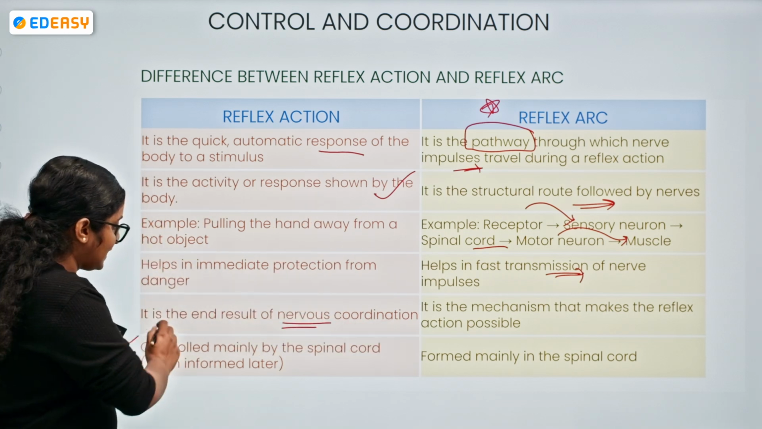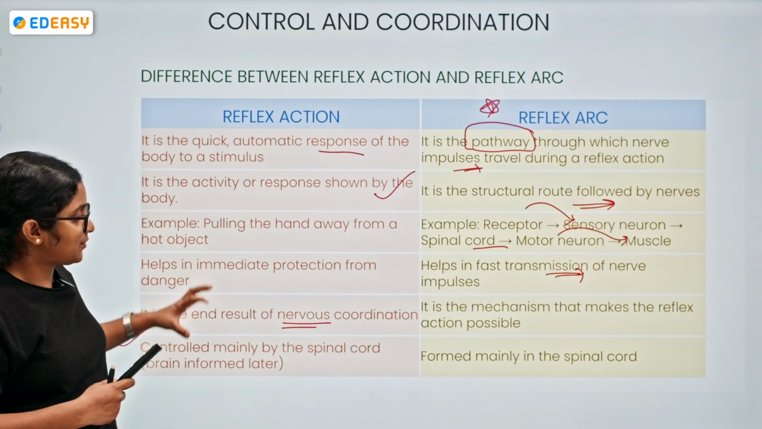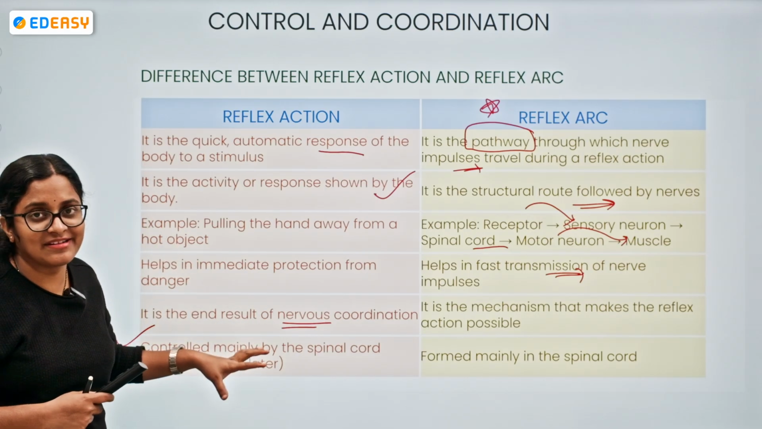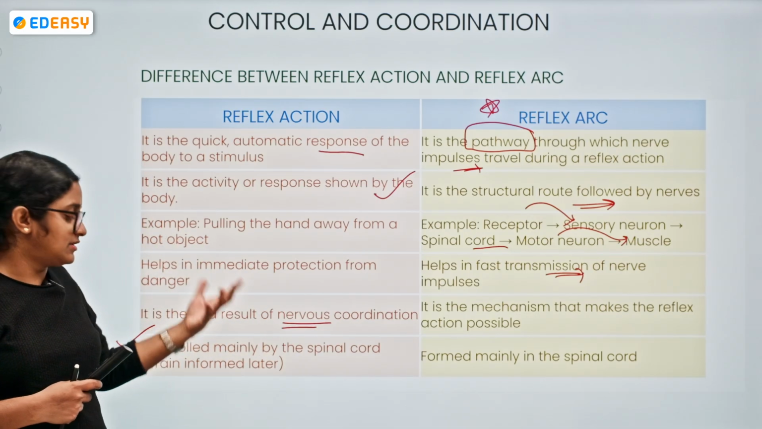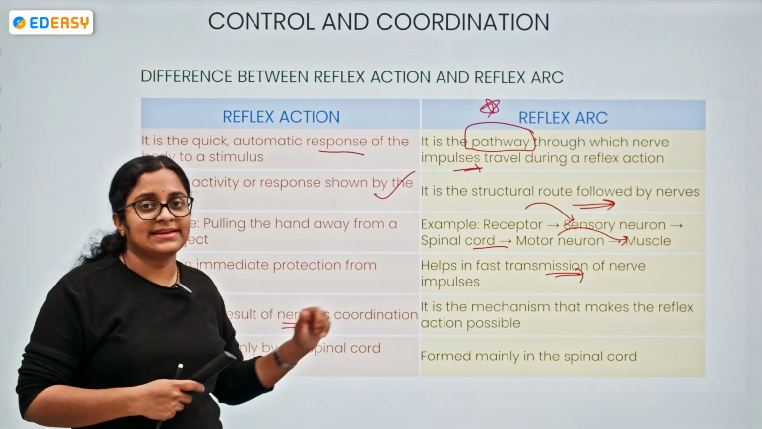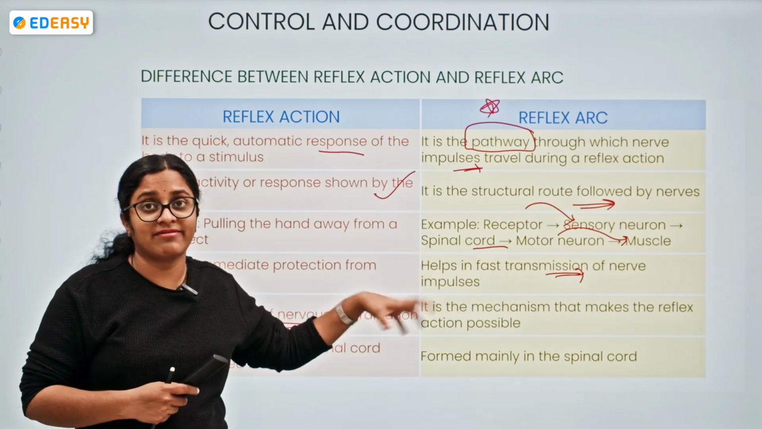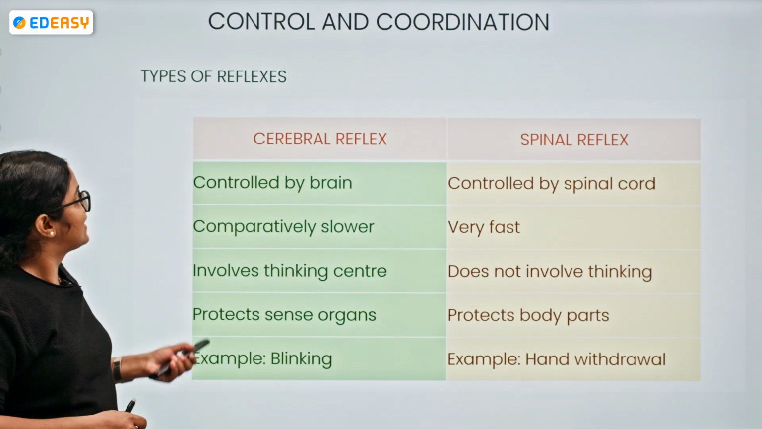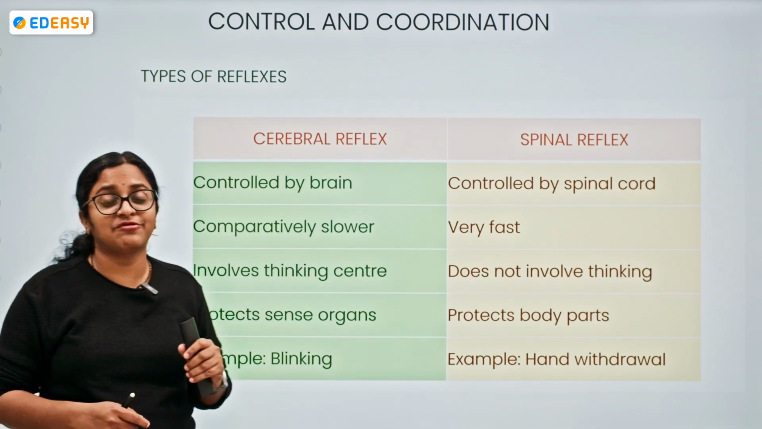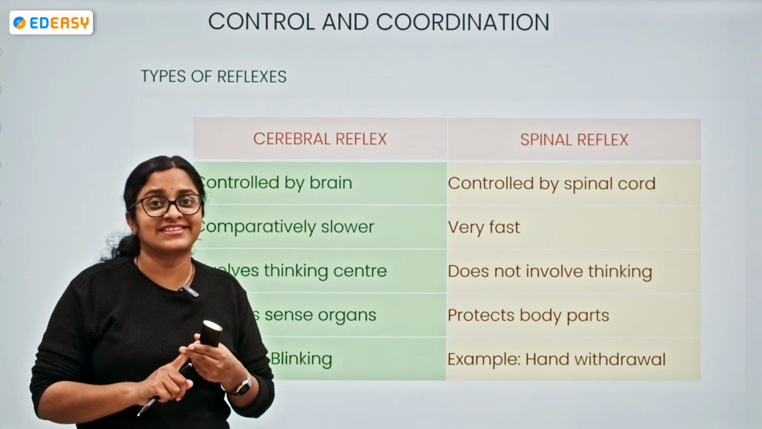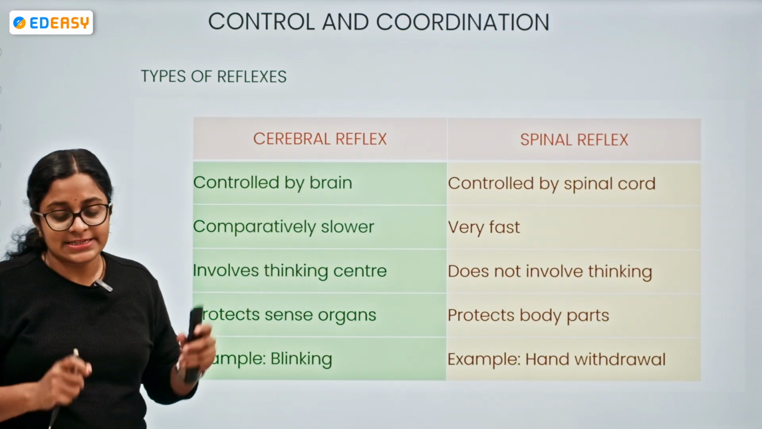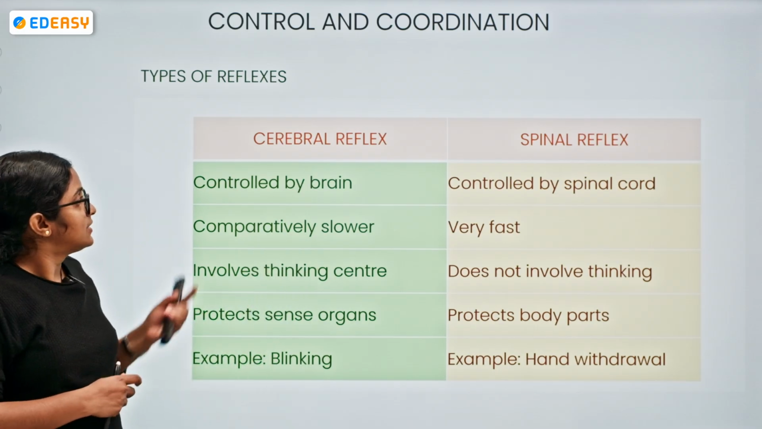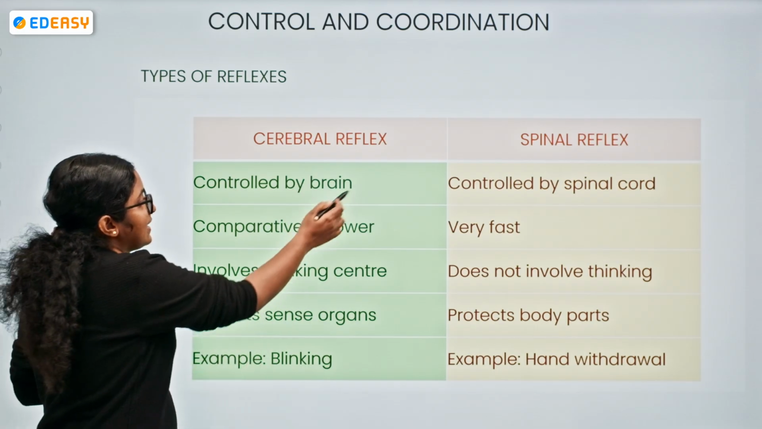So mainly the spinal cord is controlling the reflex action. Of course, the brain is informed later, but the reflex arc is a pathway that is formed inside the spinal cord. Okay, so types of reflexes, as I have told you, we have two types: the cerebral reflex and the spinal reflex. The cerebral reflex is controlled by the brain.